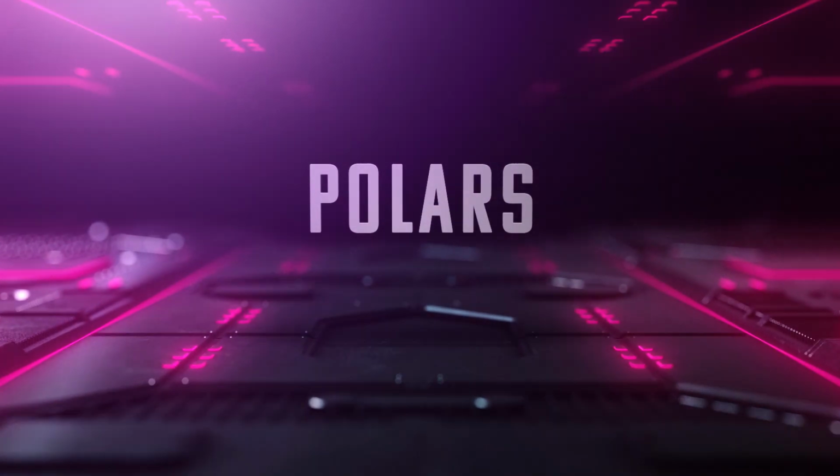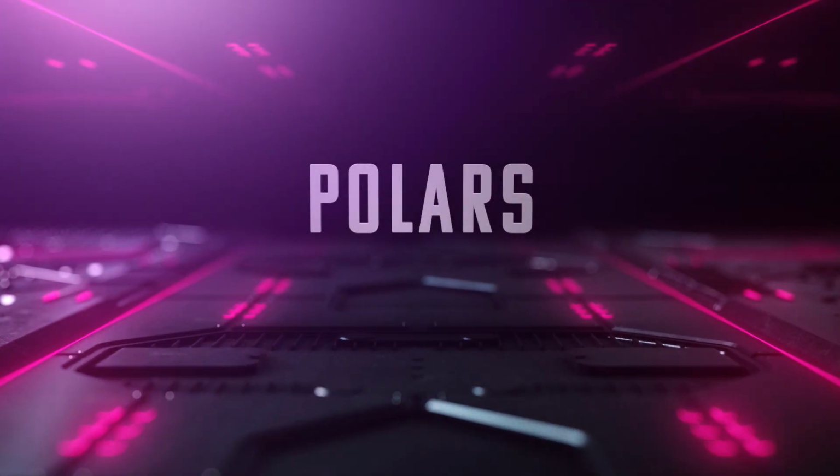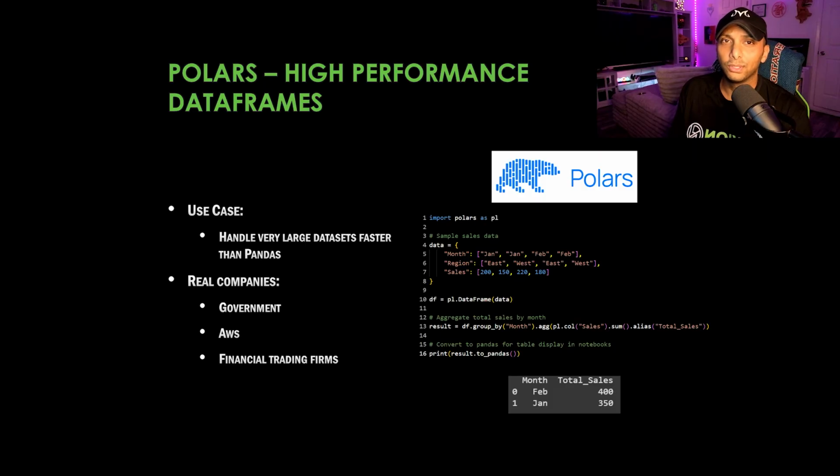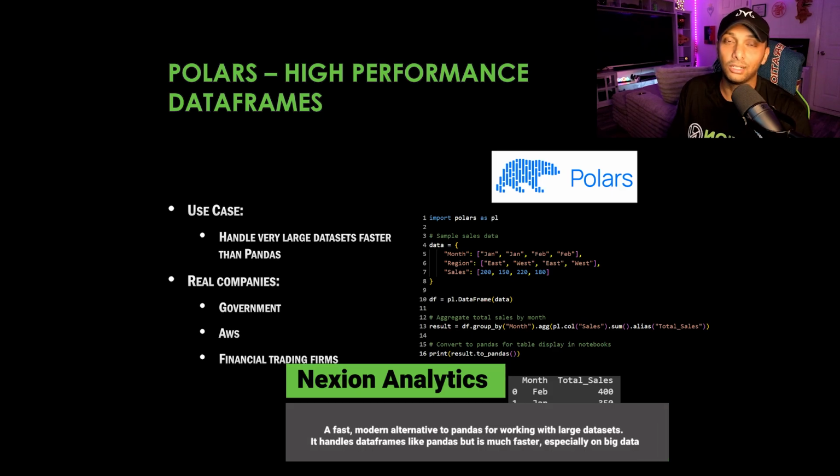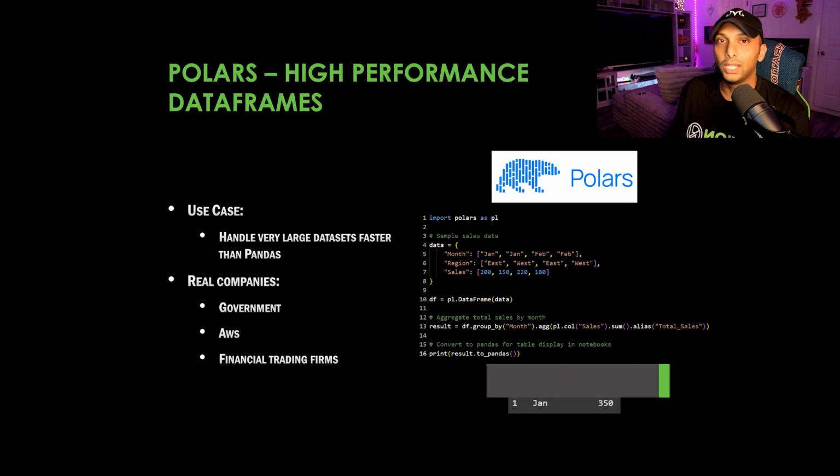All right, so Polars is basically Pandas on crack. So it has about 150 different functions in it. It's really used for high frequency trading, AWS data teams, government analytics, and it's really for data that has millions and millions of rows. You know, government isn't just 1 million employees, right? You have millions and millions of them. So you want something that's flexible enough, that's lightning speed, that's faster than Pandas, that can optimize the efficiency of what you're trying to do so that you can deliver results faster. So think of it like Excel, but like 100 times better. And then some different functions that are here are going to be group by and select.